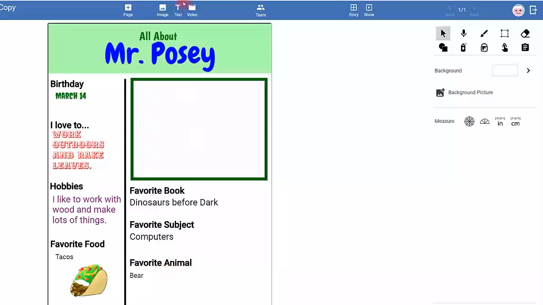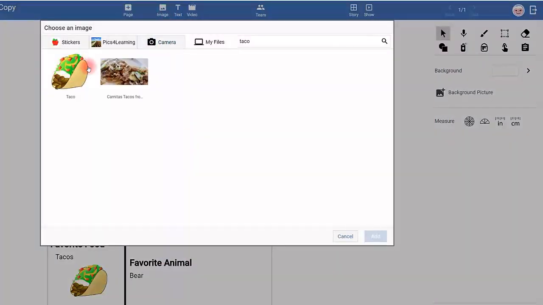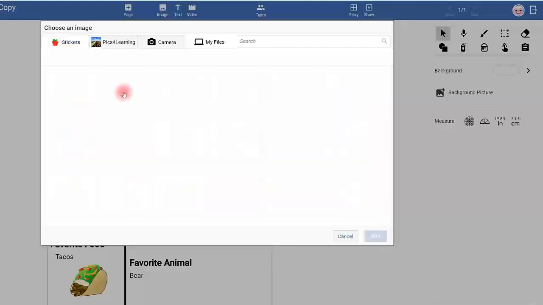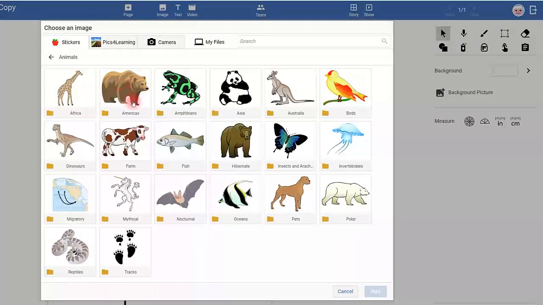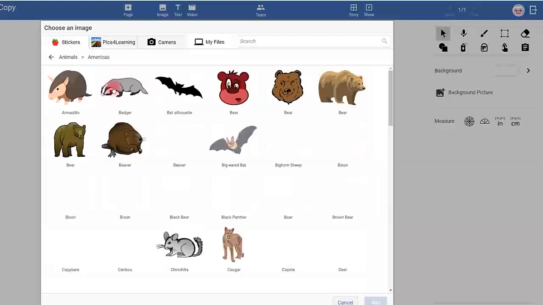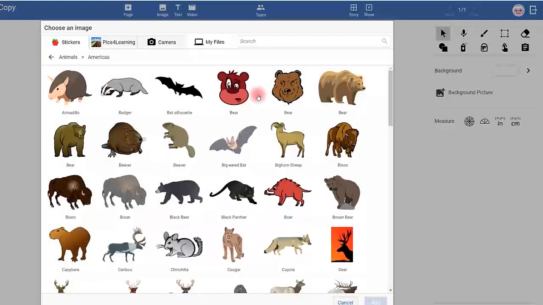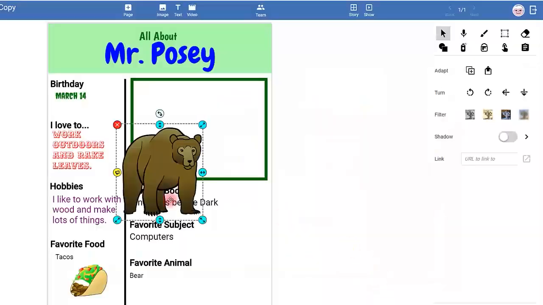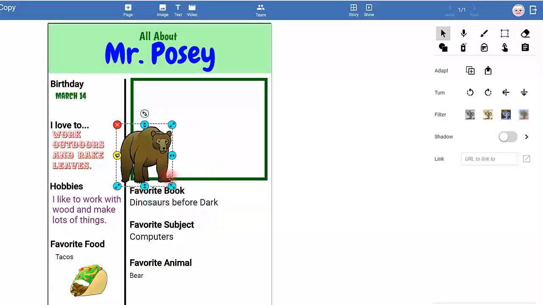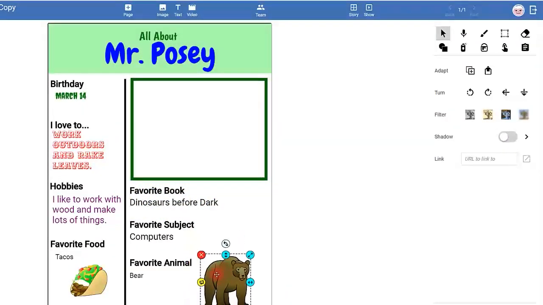My other one is the bear, so I will go up here. Notice here it is on tacos, but if I click on stickers, it will then allow me to go to animals, and I see a bear right there. I see another one here. I think I'm going to try this one first. See, and I can see a couple bear here, and there's my picture I was looking for. Same thing here. I'm going to click on the corner and move it down so that I have it.